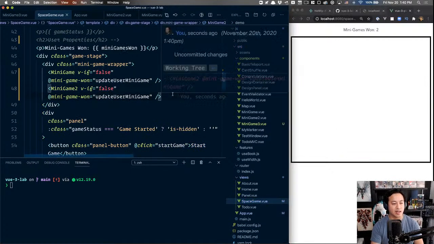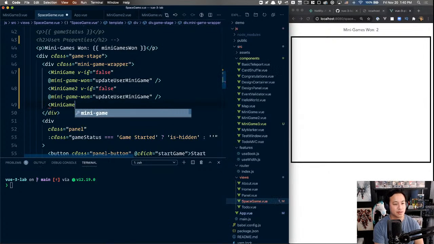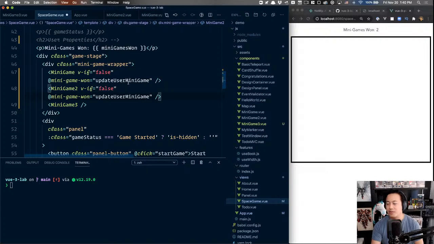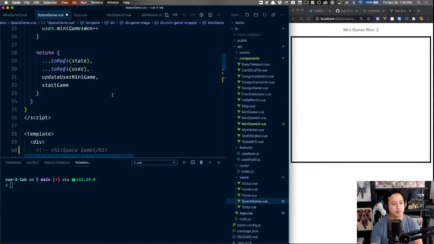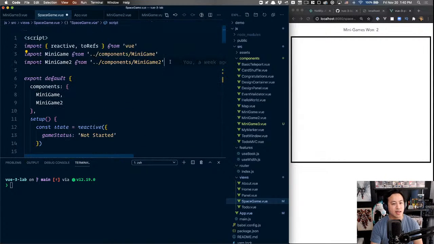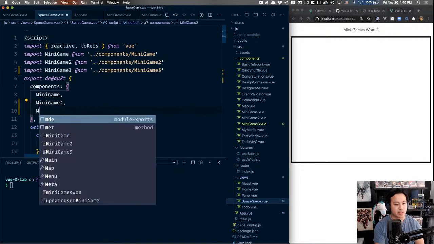So let's go ahead and fire up our mini game 2 or 3 for that matter. Oh yeah, and then the event, actually I'll attach the event later, just as a way to review for anyone who wasn't watching before. Okay, so we have that. Let's go ahead and copy this line and we switch that over. Minigame 3. Register minigame 3.